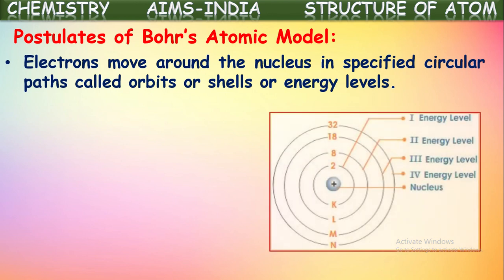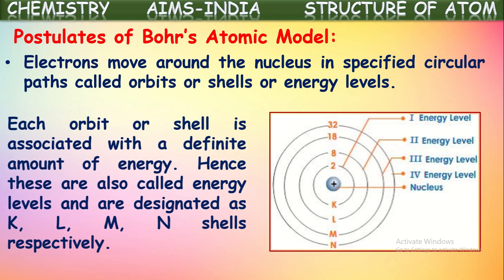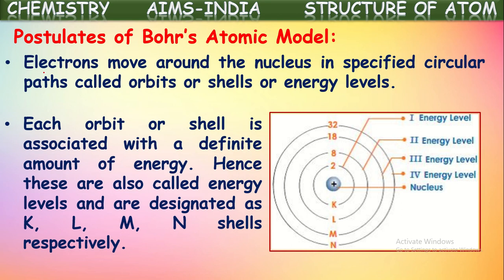See, in this way these energy levels are represented. There are many energy levels in every atom. Each orbit or shell is associated with a definite amount of energy. That is why these shells or orbits are also called energy levels.